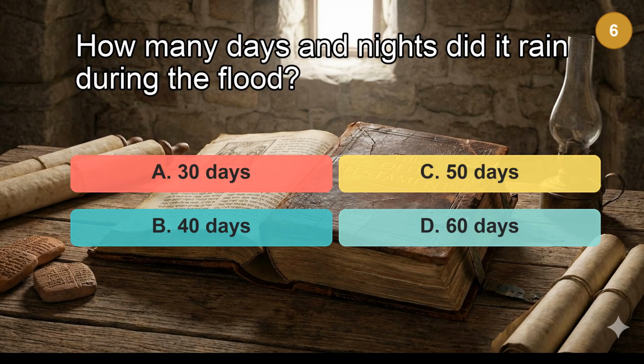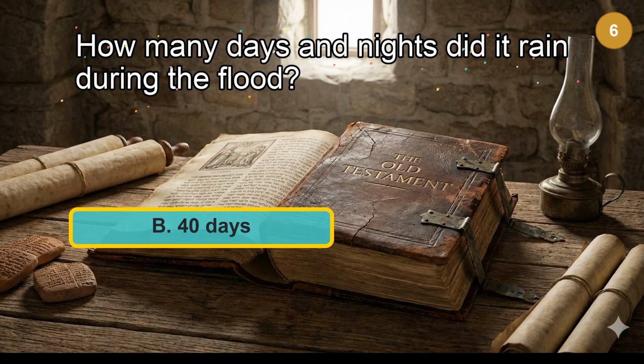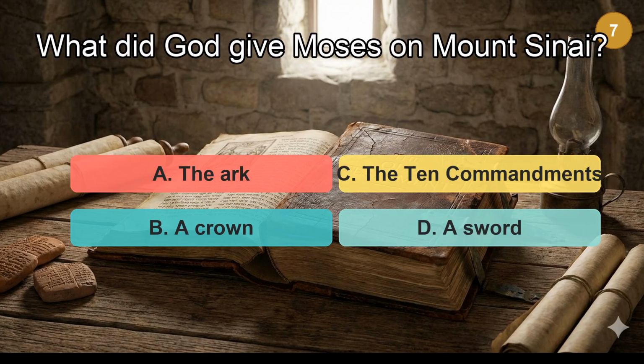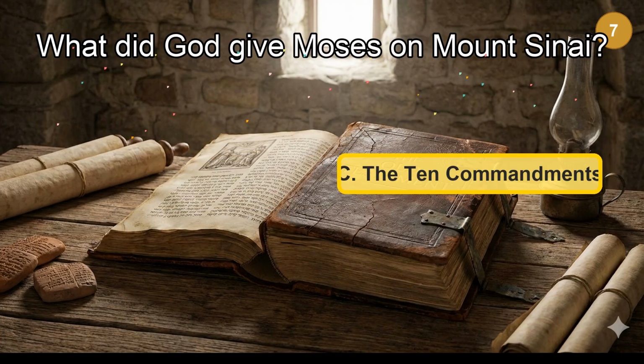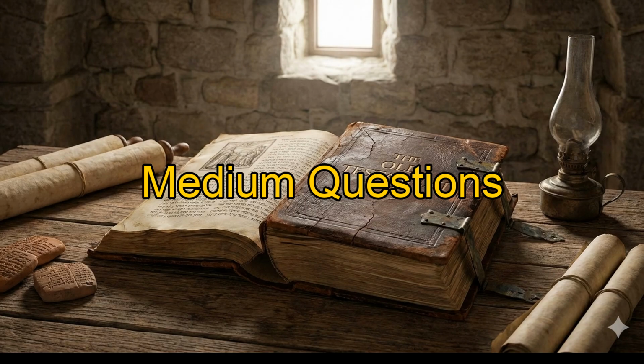How many days and nights did it rain during the flood? The answer is 40 days. What did God give Moses on Mount Sinai? The answer is the 10 Commandments. Now let's try the medium questions.